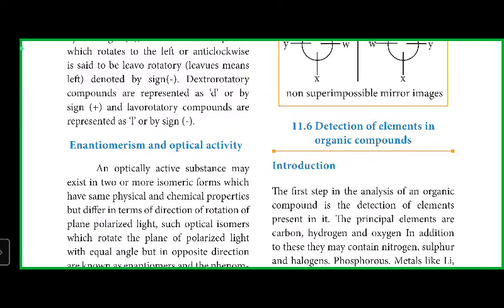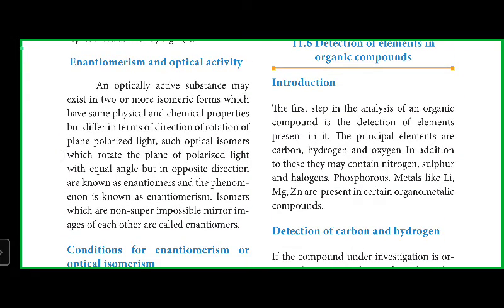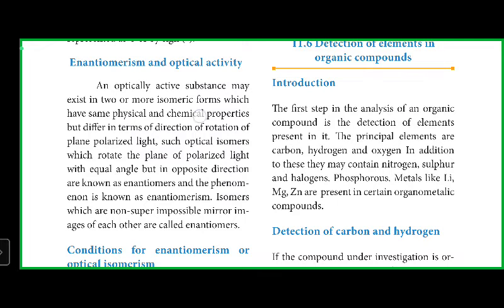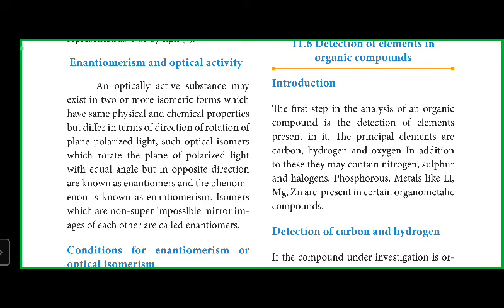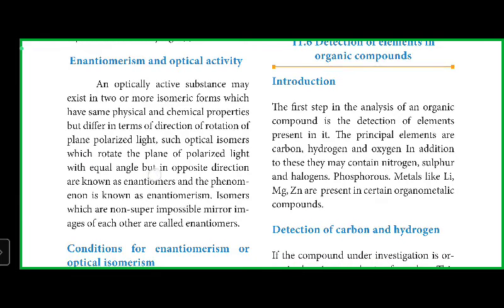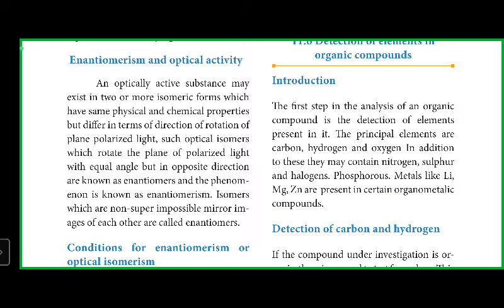Next is enantiomerism and optical activity. An optically active substance may exist in two or more isomeric forms which have the same physical and chemical properties but differ in the direction of rotation of plane polarized light. Such optical isomers rotate the plane polarized light with equal angle but in opposite direction. Equal angle: if it turns 60 degrees to the right, it will rotate 60 degrees to the left.